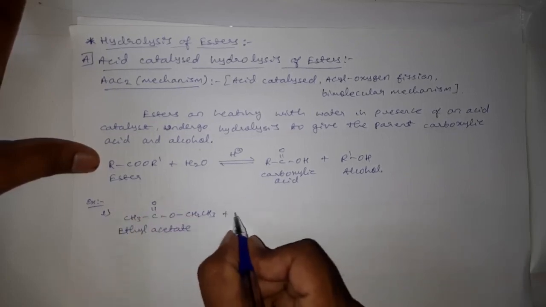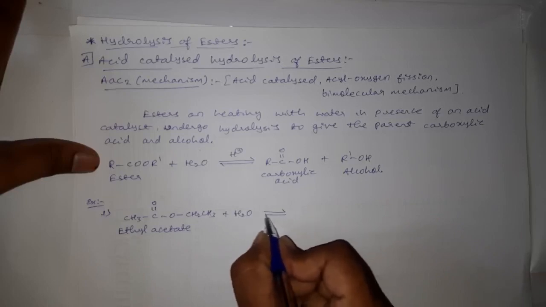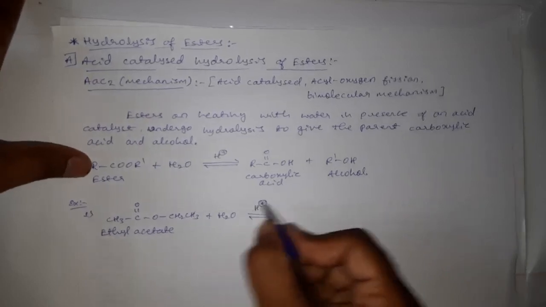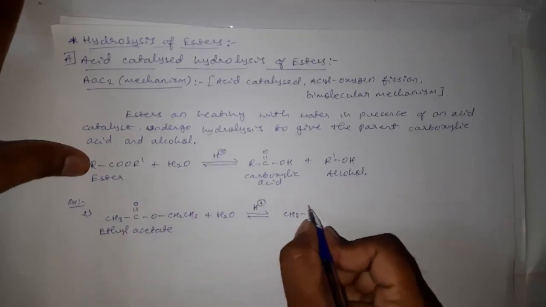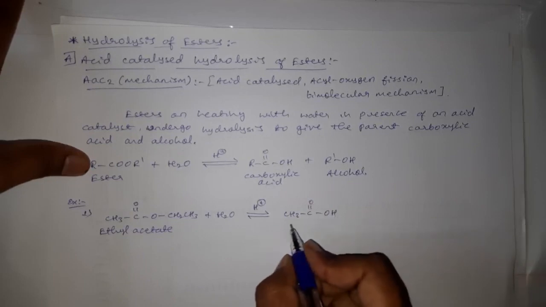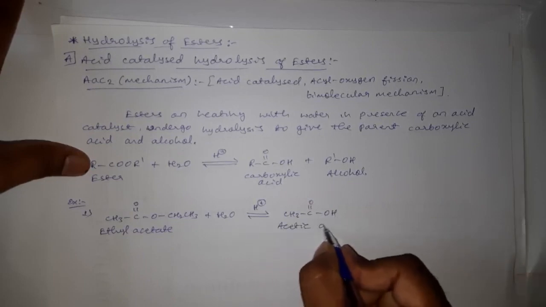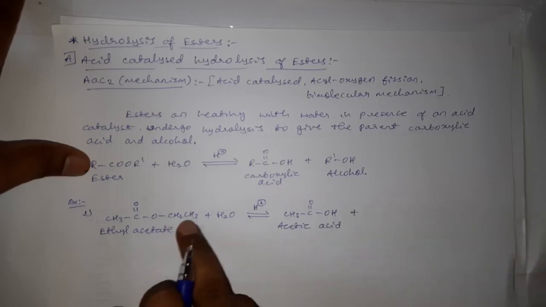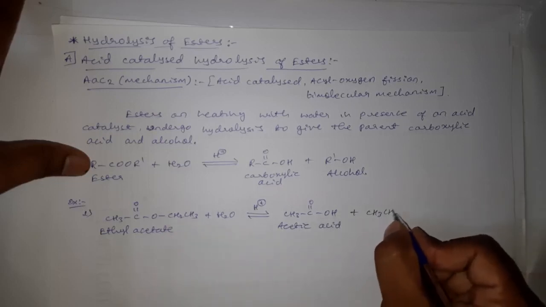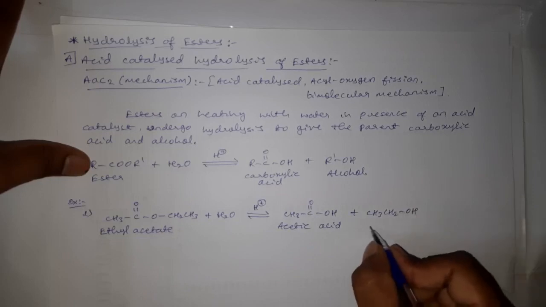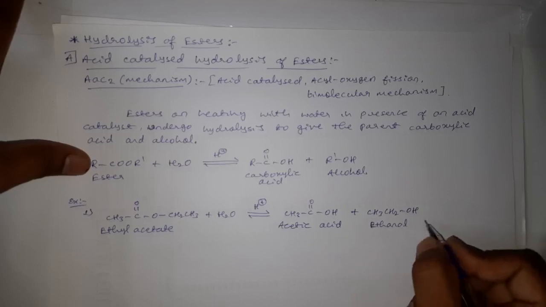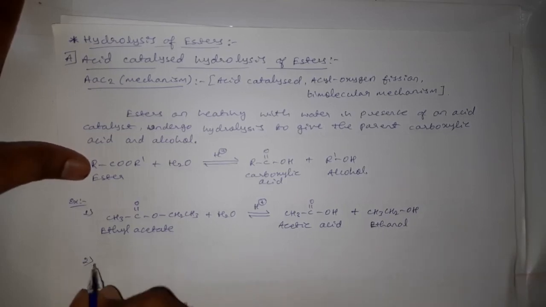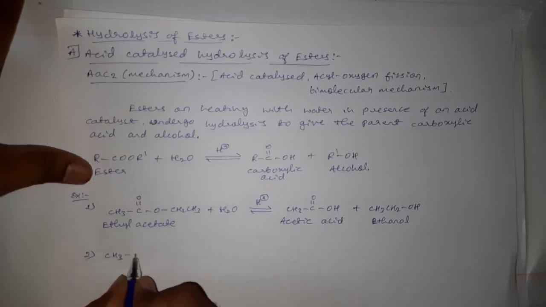Ethyl acetate, when heated with water in presence of acid as a catalyst, this bond will break, which results in the formation of CH3 C double bond OH, that is acetic acid, plus CH3 CH2 OH, ethanol. The alcohol is ethanol.